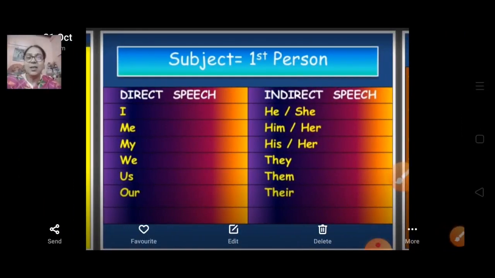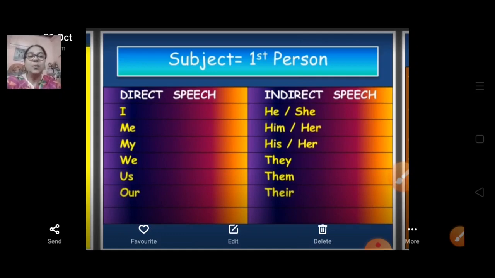Now let's see the table which is given in this picture, subject first person. So children, as you all know what first person is, and we are going to see how it will convert from direct to indirect speech. First person: I becomes he and she, me becomes him and her, my becomes his and her, we becomes they, us becomes them, and our becomes their.